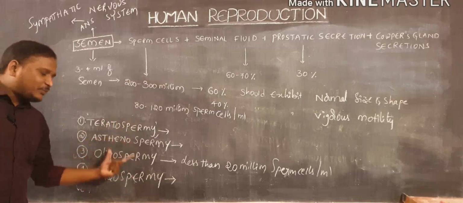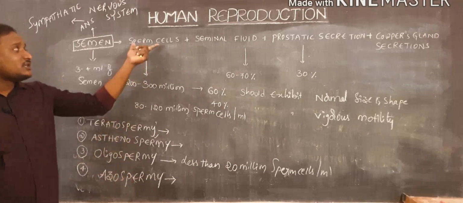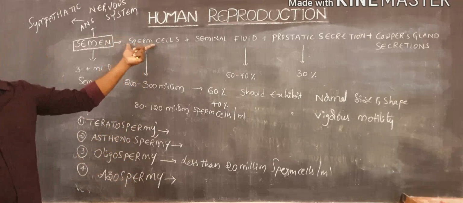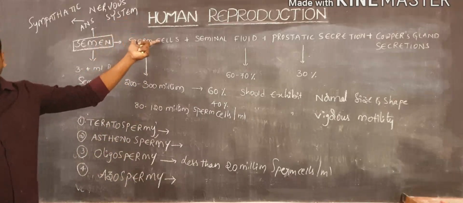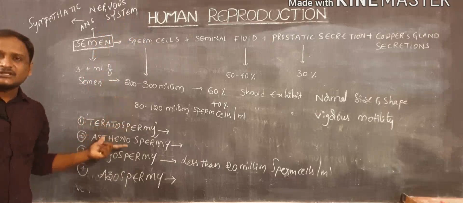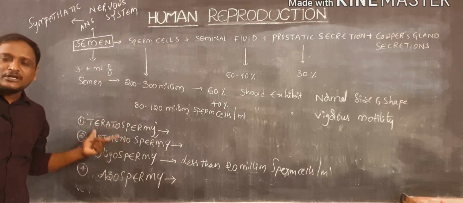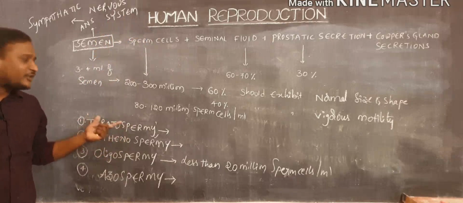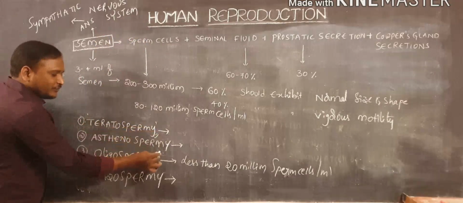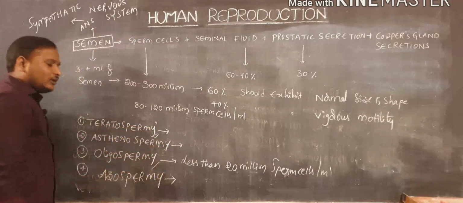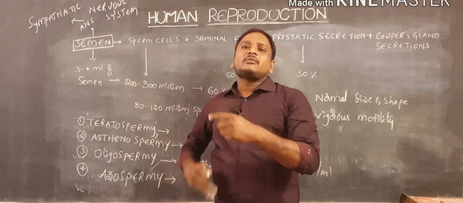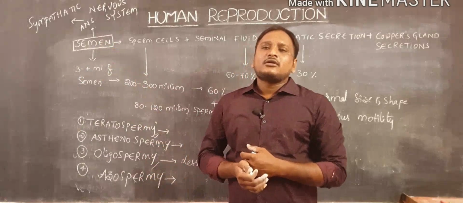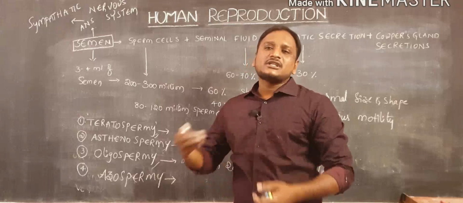Like this, we can observe different types of disorders based on the number of sperm cells, their size and shape, and their movement, in the male reproductive system or in the male person. These are teratospermy, asthenospermy, oligospermy and azoospermy. And the remaining topic, the female reproductive system, we will discuss in our next video.